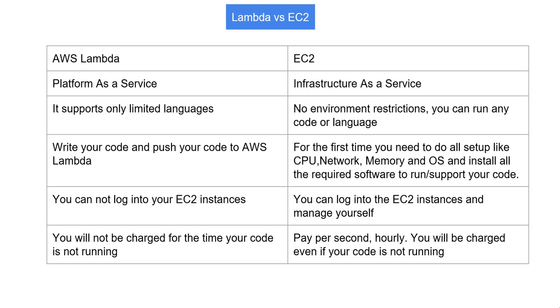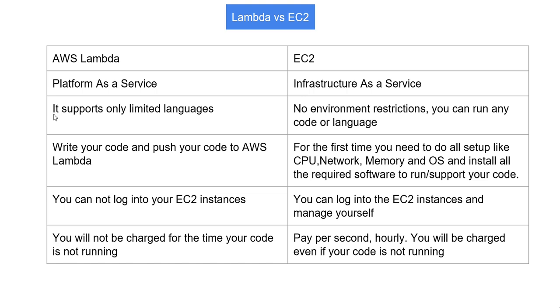It provides you a virtual machine, where you can choose how many CPU cores you require, what the memory will be, and what the storage will be. All those machine configurations you can choose, and you can configure your machine. So it is a kind of infrastructure; you are provisioning infrastructure, whereas AWS Lambda is a platform. We are nowhere concerned about the underlying infrastructure in AWS Lambda. So this is the first point.